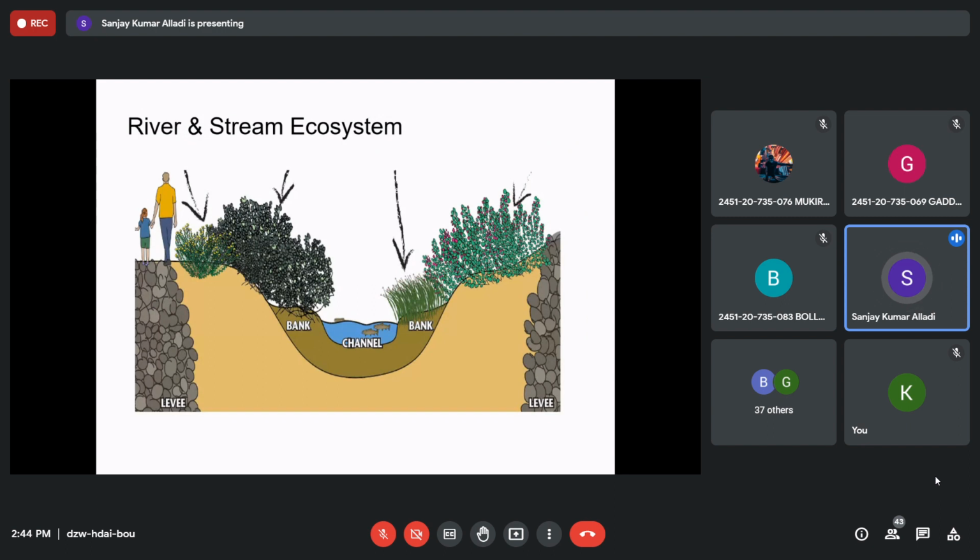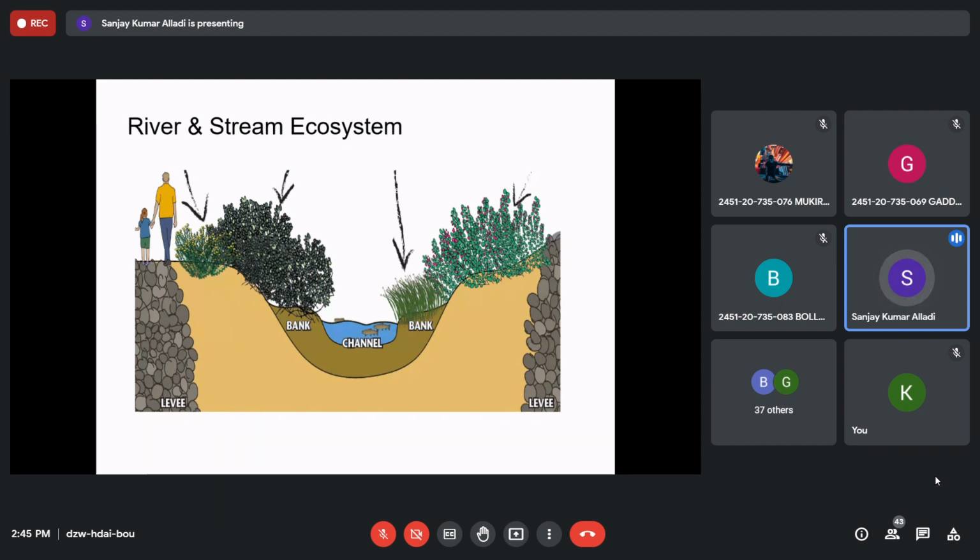Why? Because water will be always flowing and it will be slightly clear water. So plants grow at the bank of the river holding the base, right? On either side of the river at the base, the plants are growing more, not in the water. The water will be fresh water. That's the only difference. And how about the consumers like